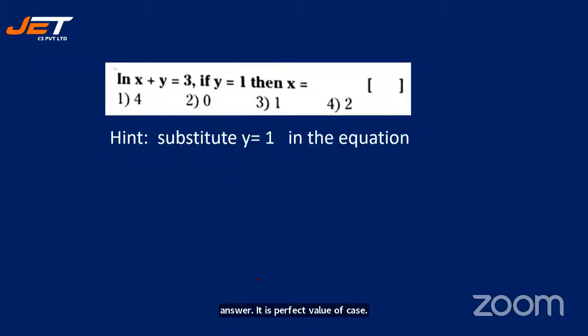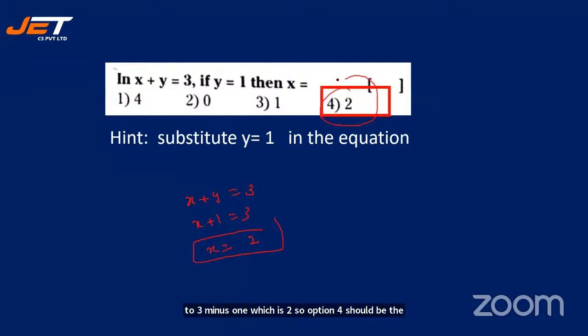If x plus y is equal to 3 and if y is equal to 1, then what is the value of x? This shouldn't be that tough because you just have to substitute the value. All of you do it and give me the answer. By then, let me also do it. x plus 1 is 3, so x is equal to 3 minus 1, which is 2. So option 4 should be the answer. Let's see the answer. Yes, it is option 4.